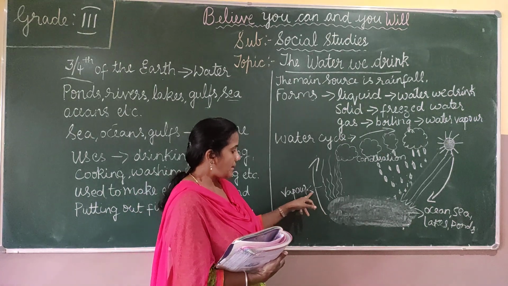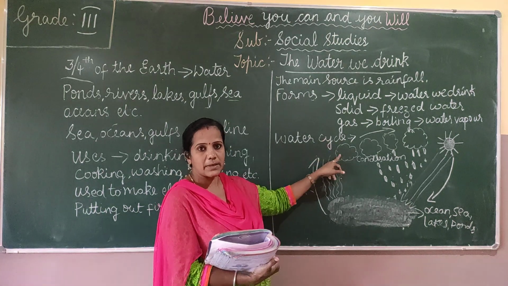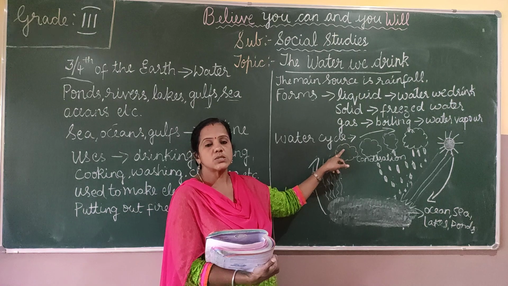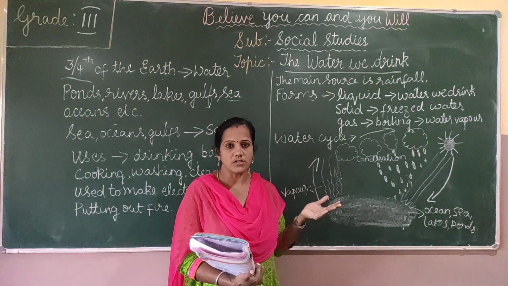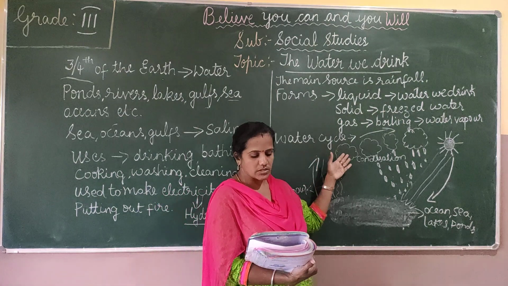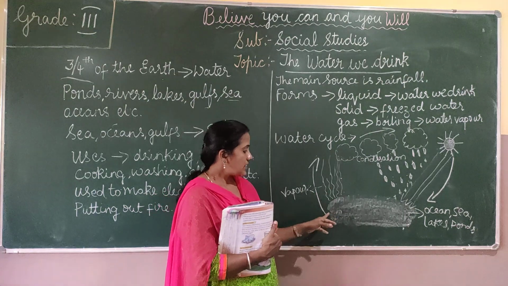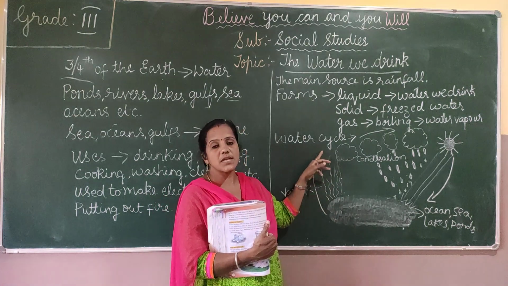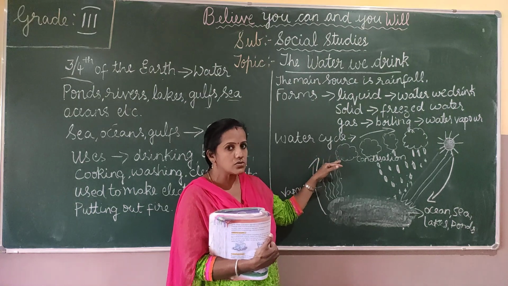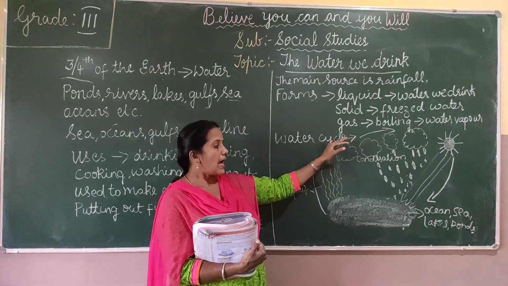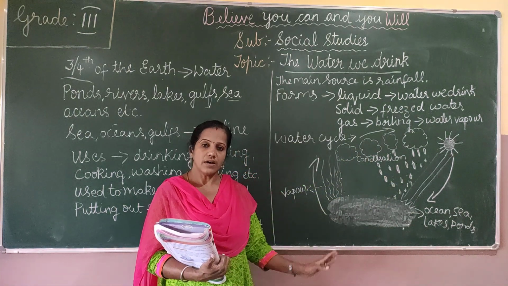It condenses there. And this water falls to the earth in the form of rain.